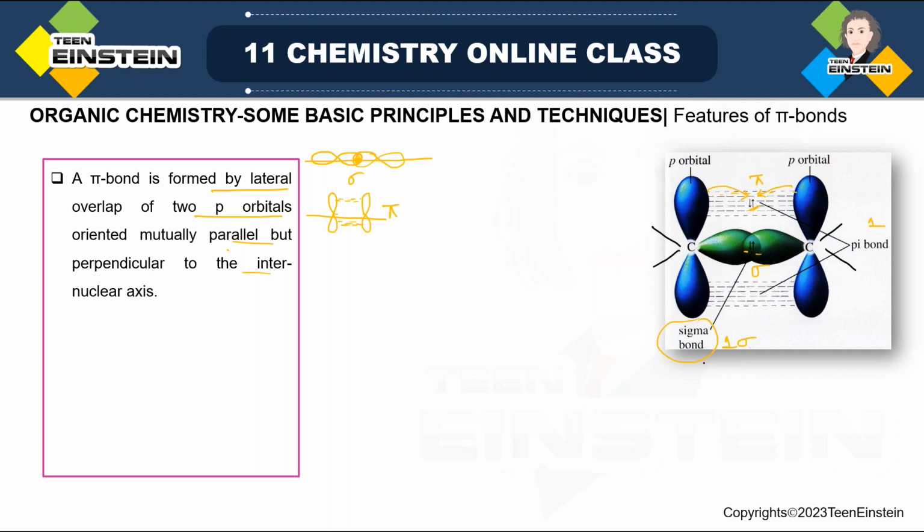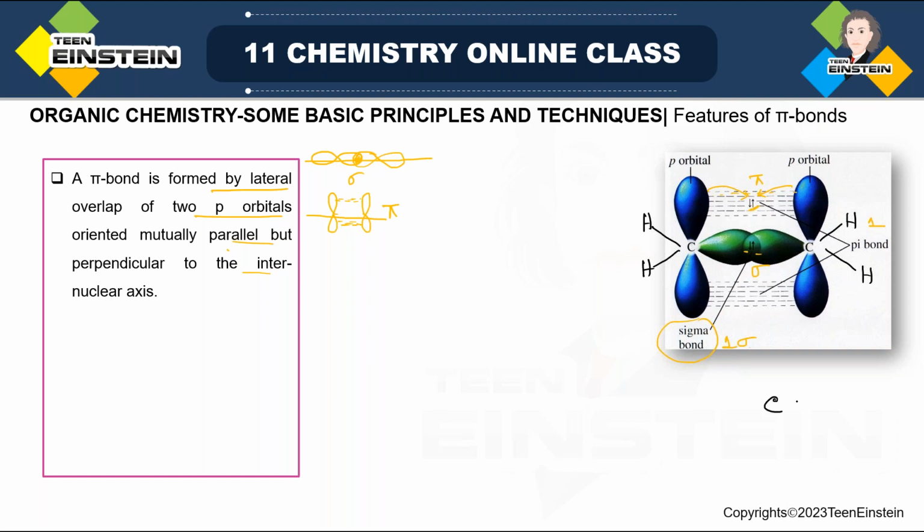In this case, for simplicity, you are just seeing only one pi bond, which is formed by lateral overlap between two individual p orbitals. One is coming from the left-hand side carbon, another one is from the right-hand side carbon. Now tetracovalency must be satisfied. Now this second bond, it may be that carbon is forming a bond with one hydrogen. For simplicity, I am simply writing H. So if I am writing H like this, that means the actual structure, this is the orbital representation.